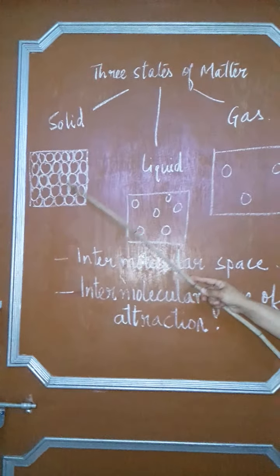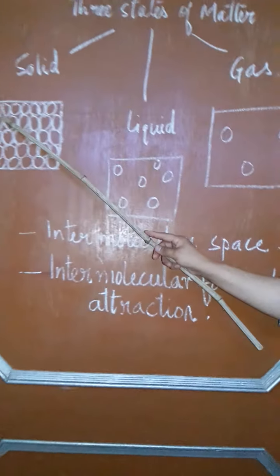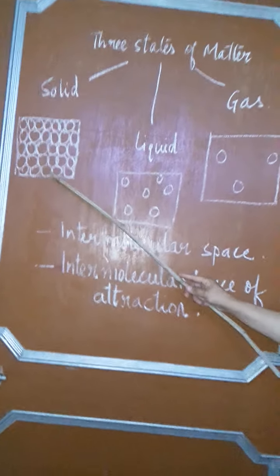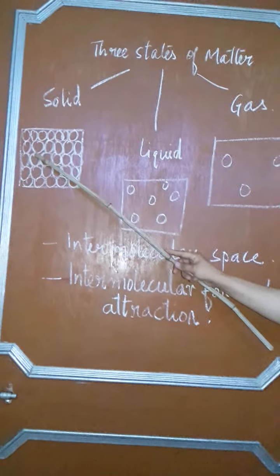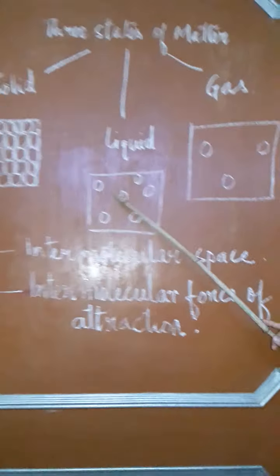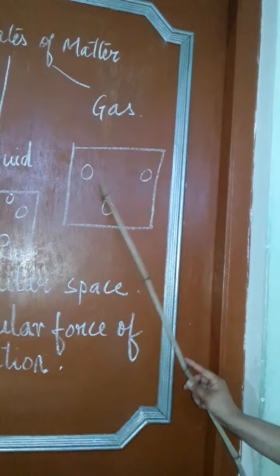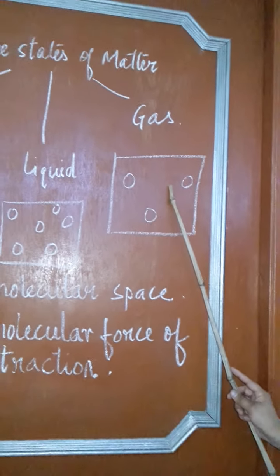These circles which I have drawn, consider them as molecules. Can you see the space between the molecules in case of solid? Very less. It is the least in case of solids. It increases in case of liquids and it is maximum in case of gases.